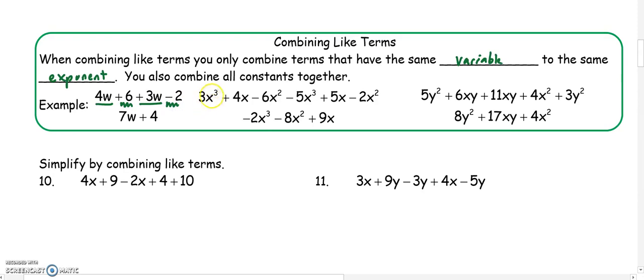In the next problem, the x cubes are the same. The number is different out front, but x cubed is what makes them like terms. So let's try simplifying by combining like terms.